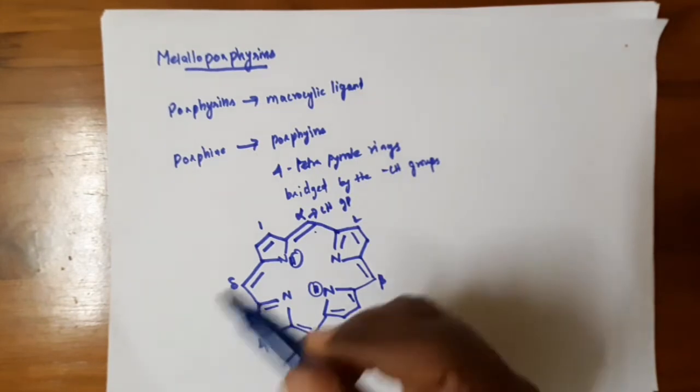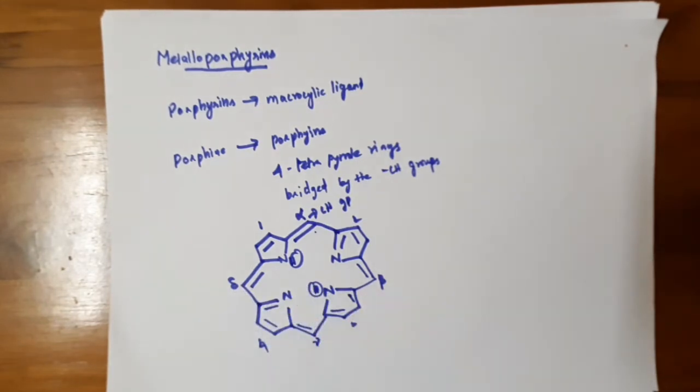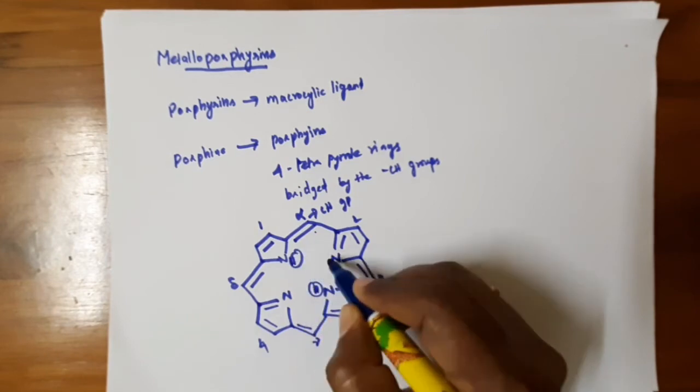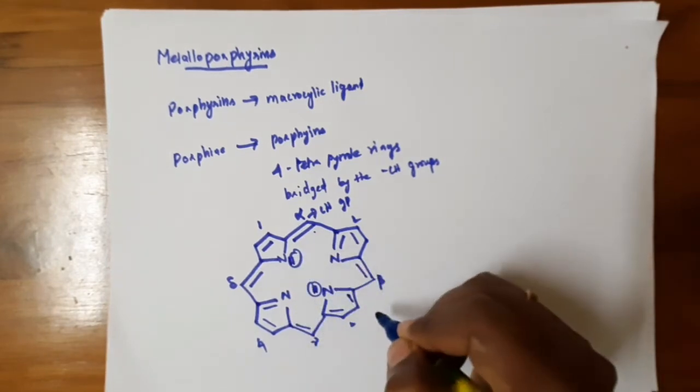Here the iron is coordinated to the porphyrin and forms the iron porphyrin complex. The two inner hydrogen atoms are replaced by the metal and form the metalloporphyrin.